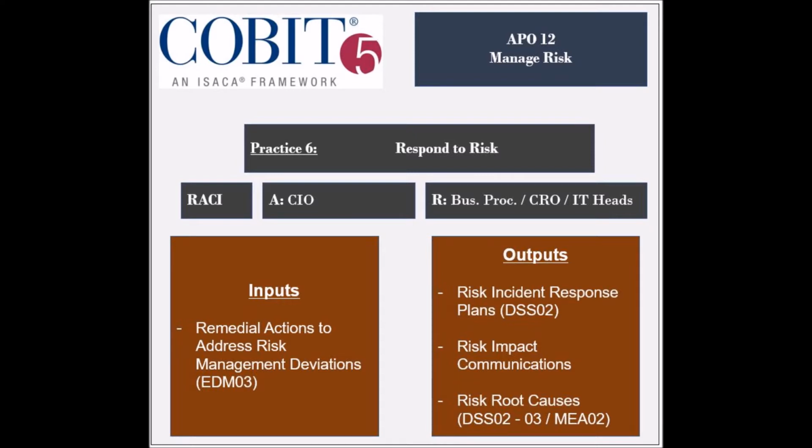It generates 3 outputs, which are the Risk Incident Response Plan to be used by the DSS2 process, the Risk Impact Communications to be used by the APO1 and the DSS4 processes, and the Risk Root Causes to be used by several DSS and MEA processes.